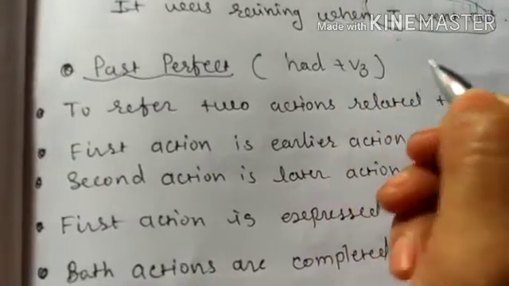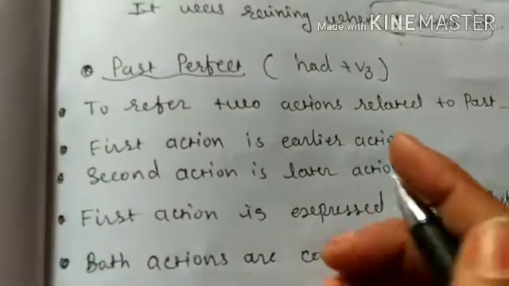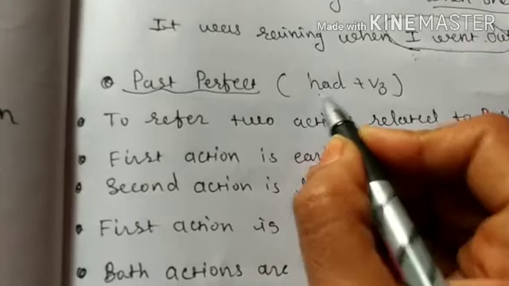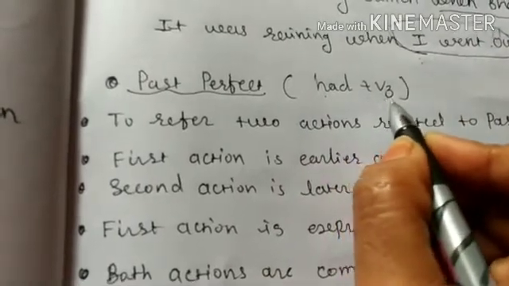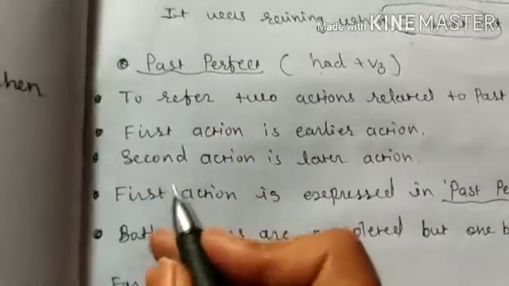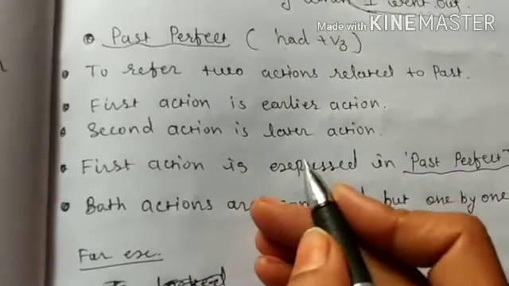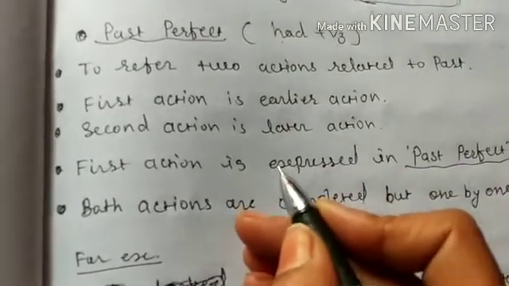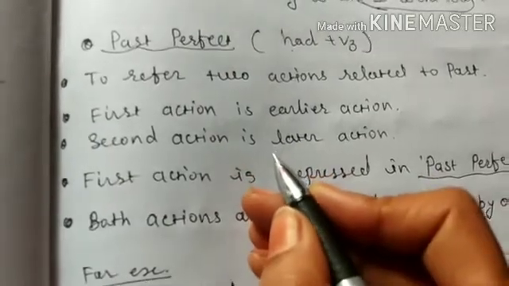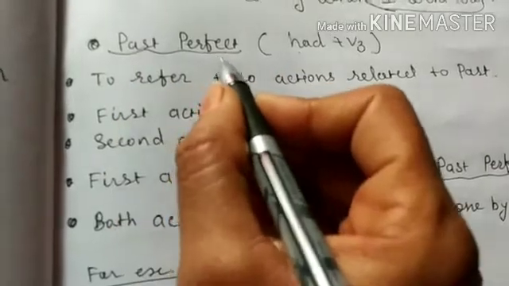Here, have and has are for singular and plural nouns, and V3 means the third form of the verb. So let's see the use of past perfect tense. Children, don't get confused while learning this tense. You will find a little difficulty, but if you try to understand, you can understand it. So please pay attention while learning the past perfect tense.